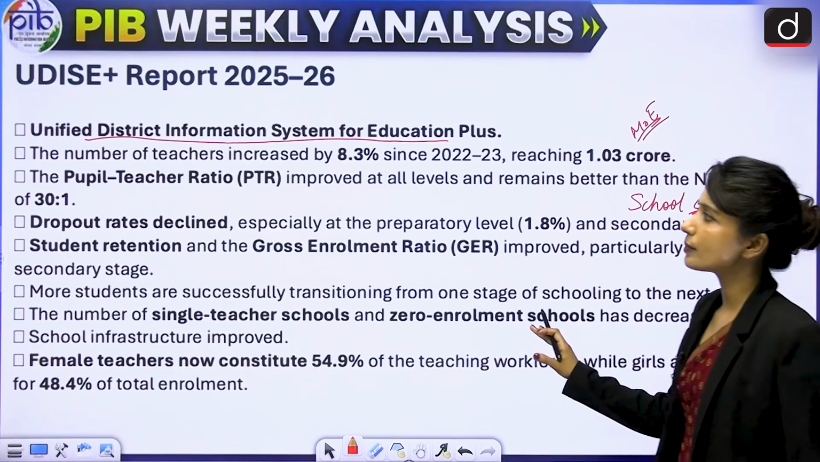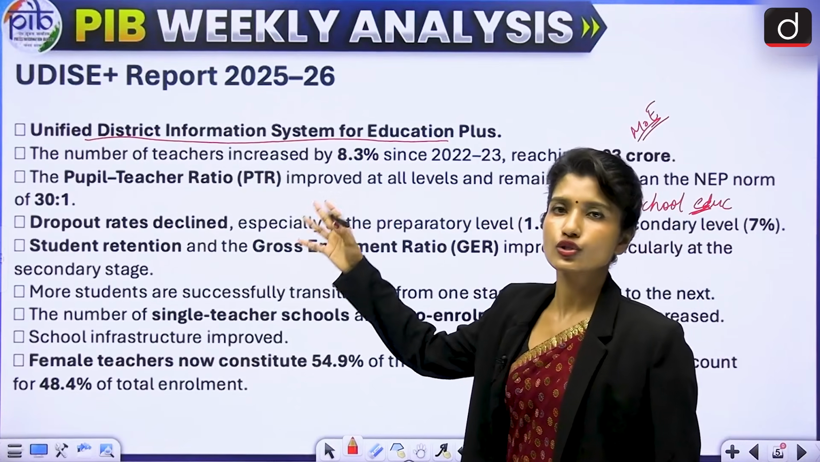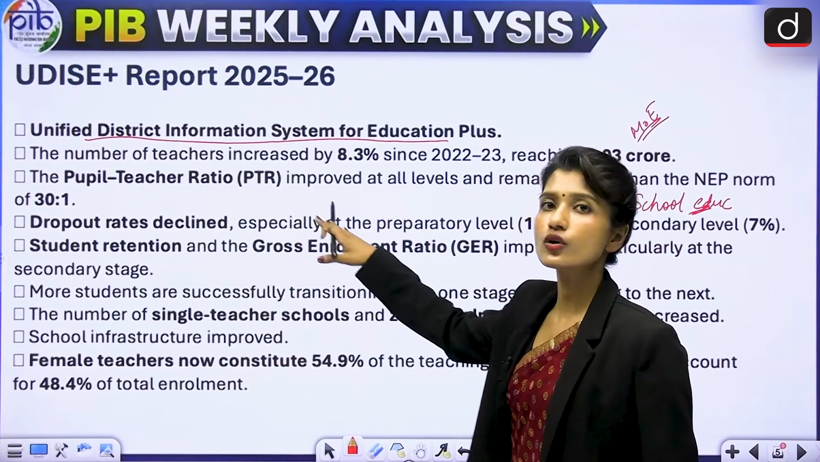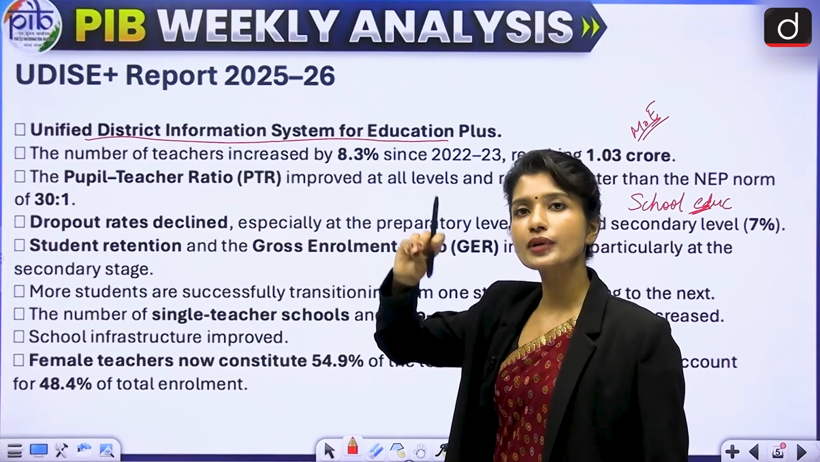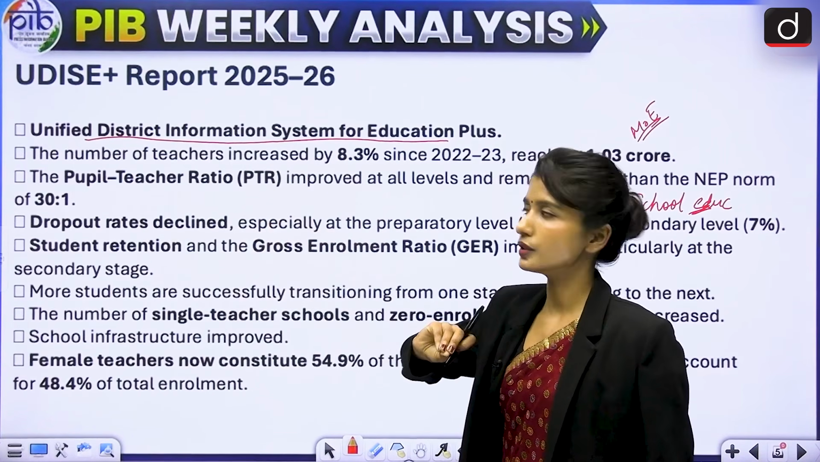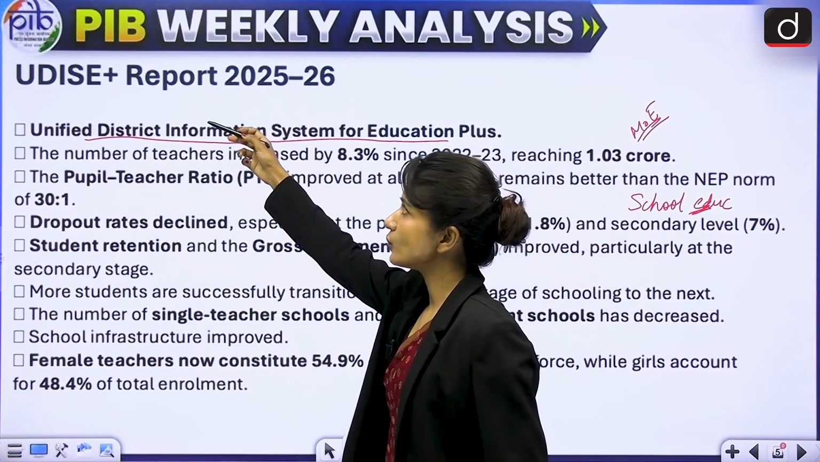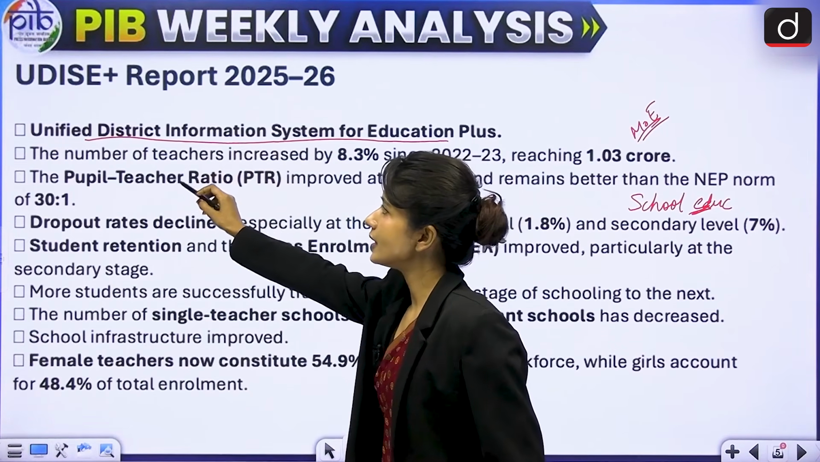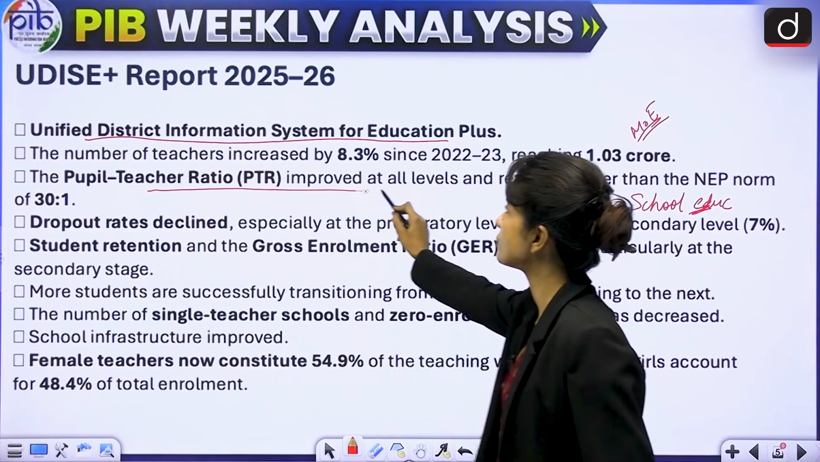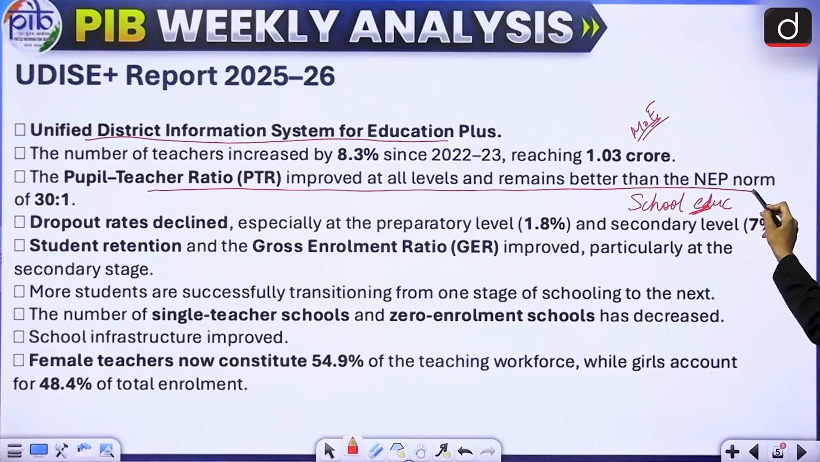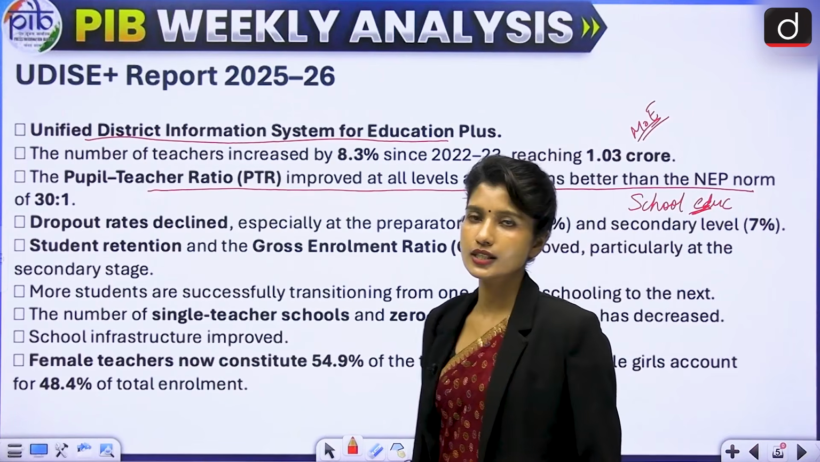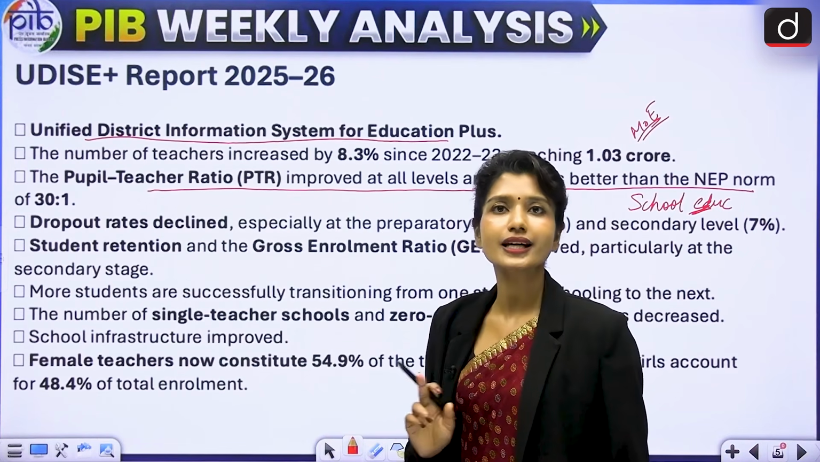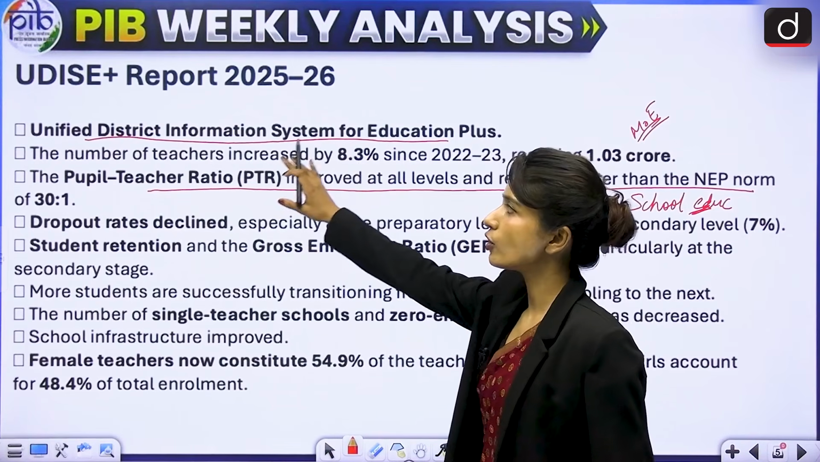Now, it actually talks about pupil-teacher ratio, dropout rates, enrollment, and student retention. It has a database about school education from pre-primary level to class 12th level. So in this UDISE Plus report, we have seen that the pupil-teacher ratio improved at all levels and remains better than the NEP norm, that is 30:1. NEP norm is 30:1, which means according to the National Education Policy, for every 30 students, there should be at least one teacher. And now we are performing better than that.